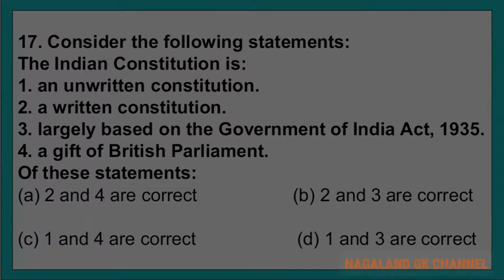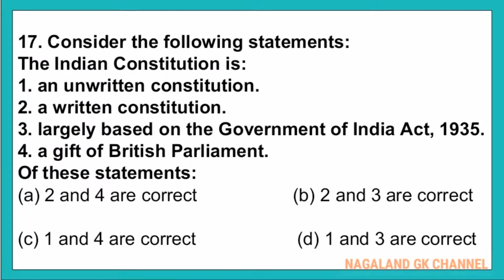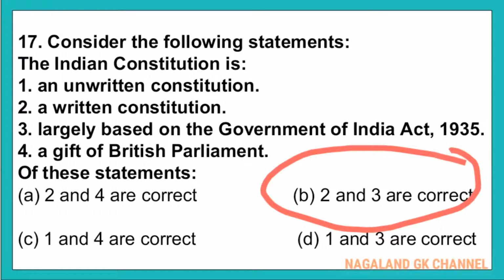And here, the correct answer is option number B. That is, number 2, Indian Constitution is a written constitution, and number 3, Indian Constitution is largely based on the Government of India Act 1935.